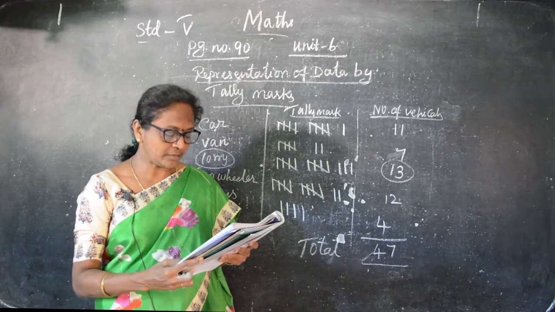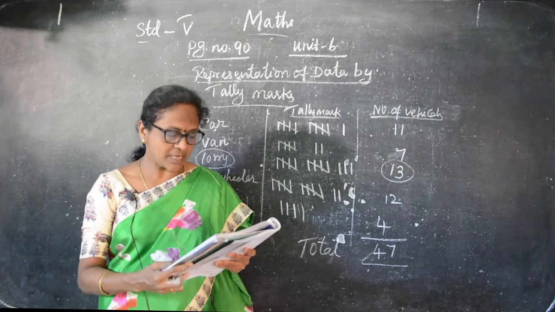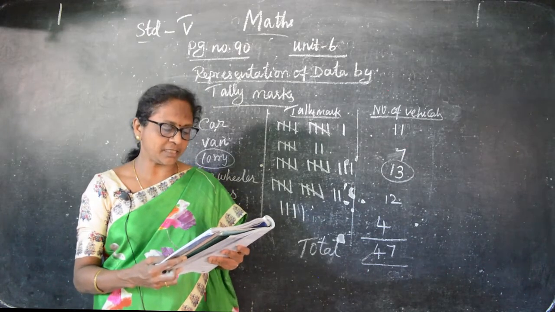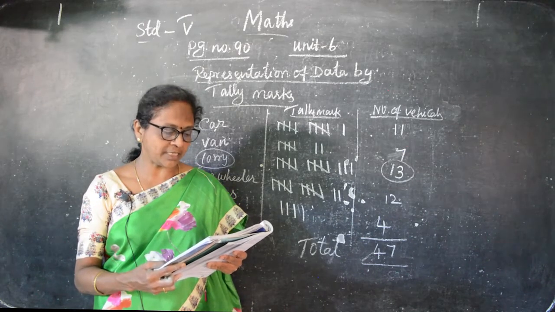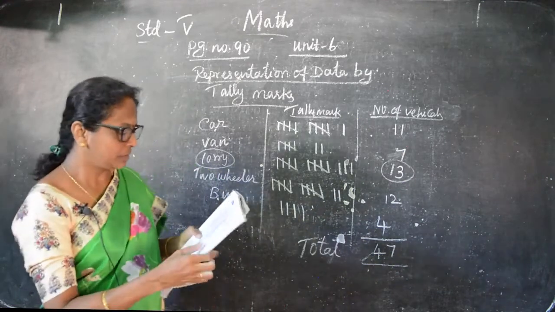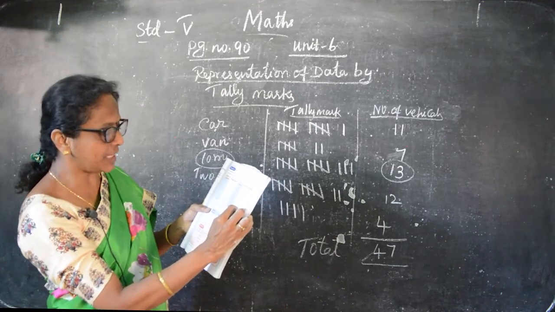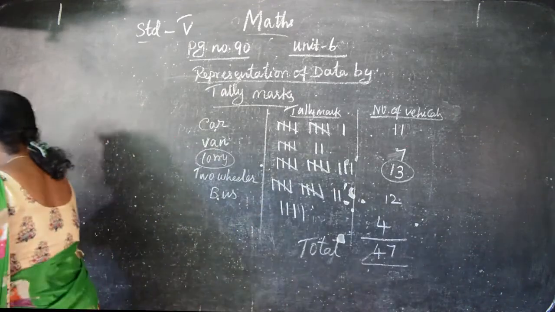So chocolate, and then cake. Chocolate is 11, and cake, that is 3. Cake is only 3 students that like cakes. Okay, so their chocolate on the 1, 2, 3, 4, 5, 6, 7, 8, 9. So you can say that.